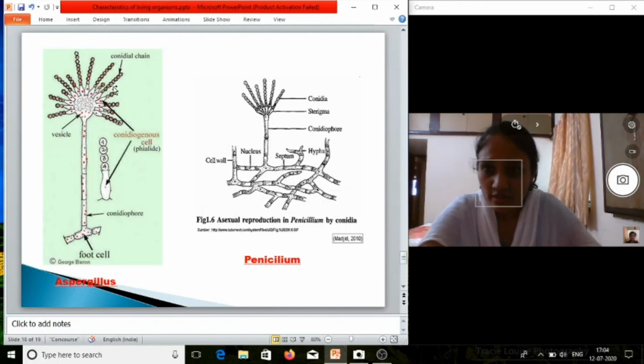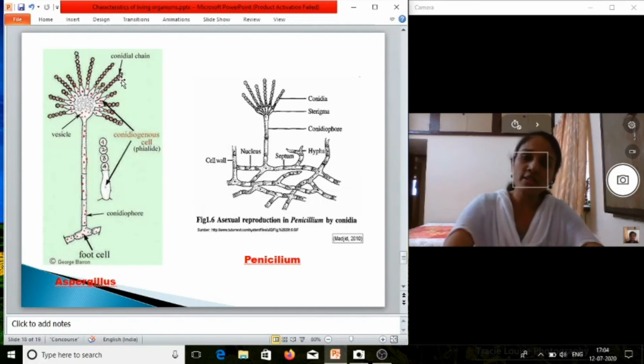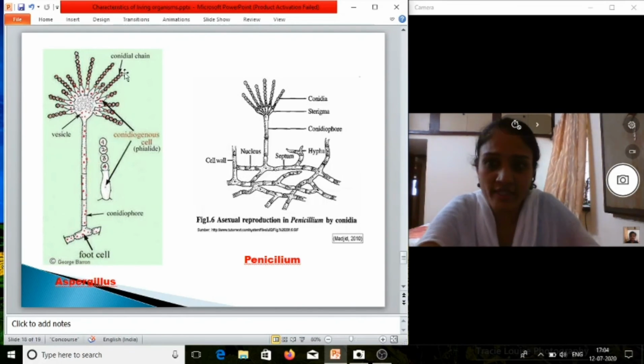Here these are the spores which are arranged in the form of a chain, and these spores are known as conidia. This is the conidiophore, this is the foot cell. This is the vesicle. So this conidial chain is there, and these spores will give rise to another Aspergillus, which is an example of fungus.